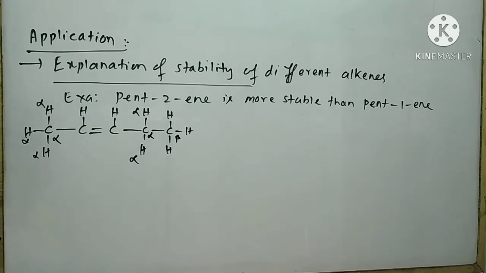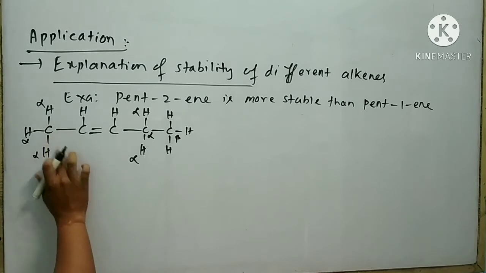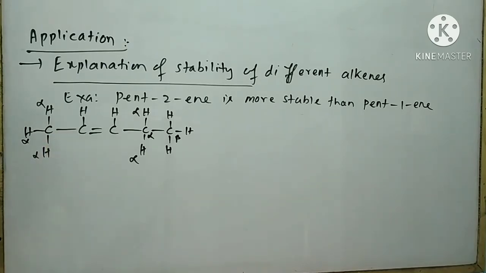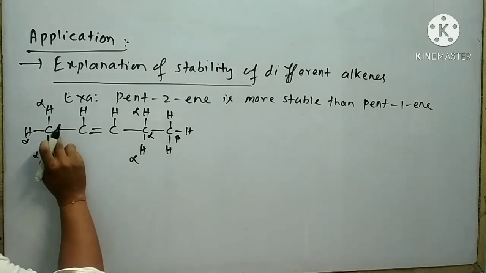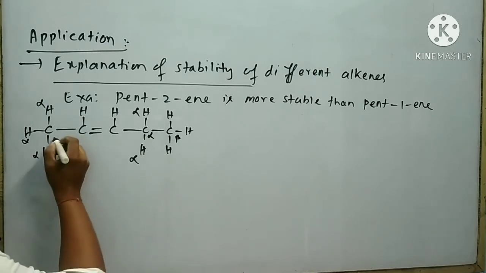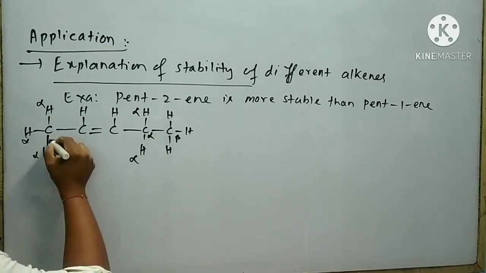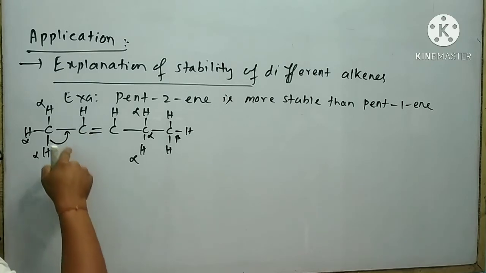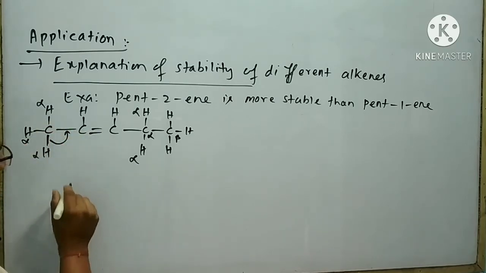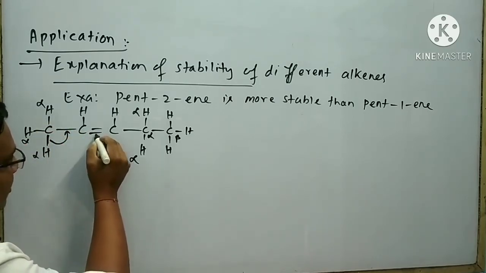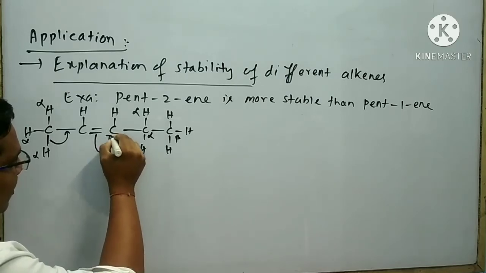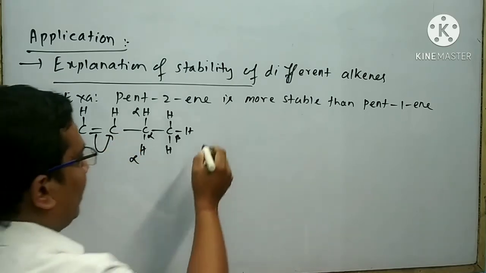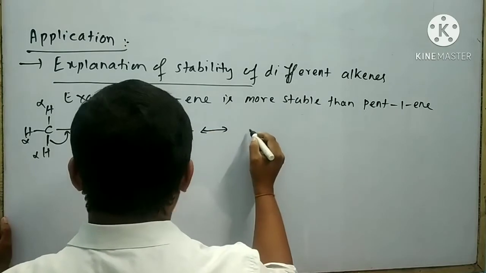How can I draw the hyperconjugated structure? It is bound to break the bond between the alpha carbon and alpha hydrogen, like this. Break this bond and it is bound to form a double bond here. As a result, simultaneously this bond breaks down and I can draw the structure like this.